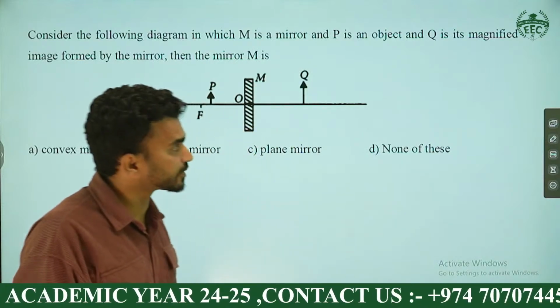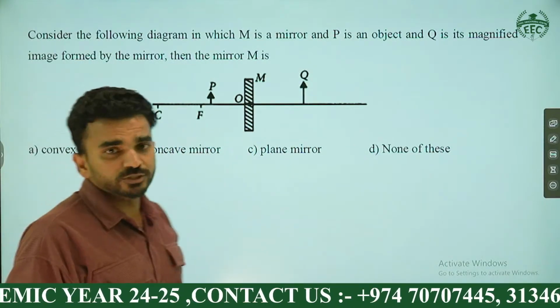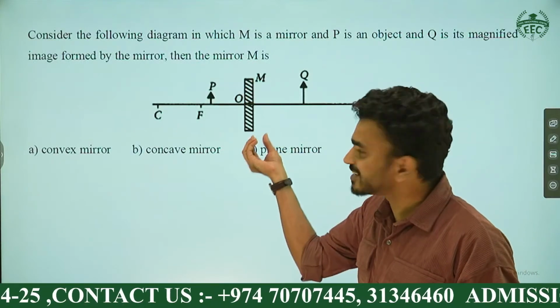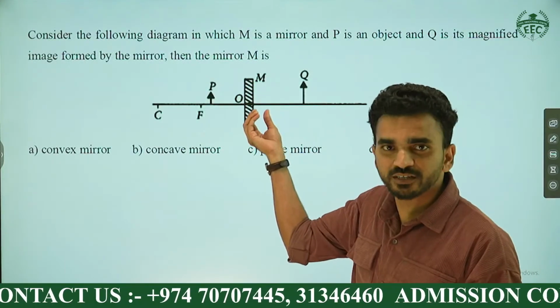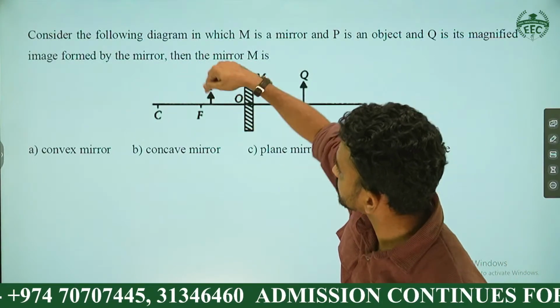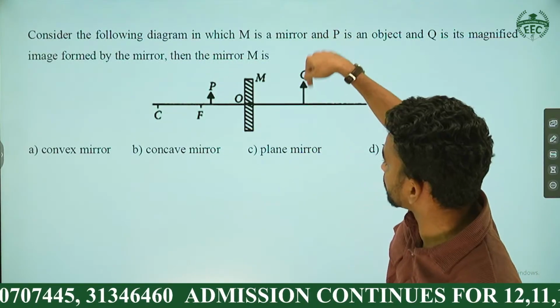Yes. Let's look at the second question. The second question also is one of the previous year questions. It's also an easy approach. Something is there in the box. What is not given? Is it concave or convex? It's a confusion. That's easy. Diagram, no? So this is the object. The image is marked like this.